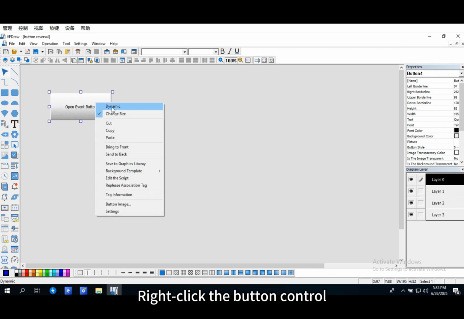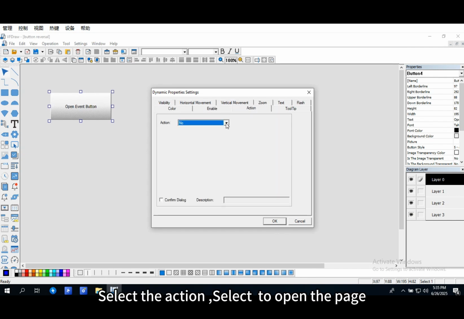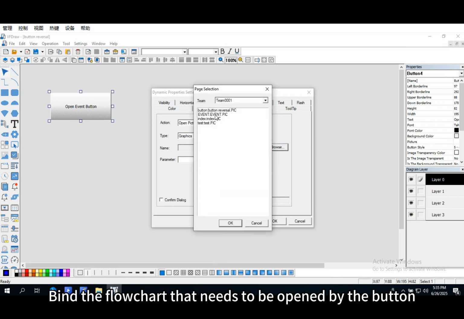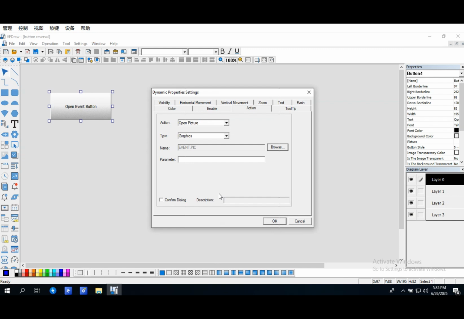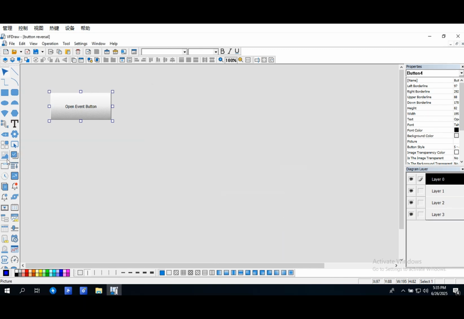Right-click the button control. Select the action, select to open the page. Find the flowchart that needs to be opened by the button. Press the button to open the page and the settings are completed.